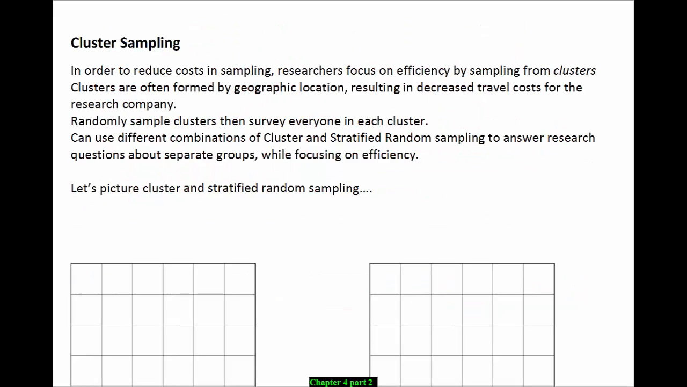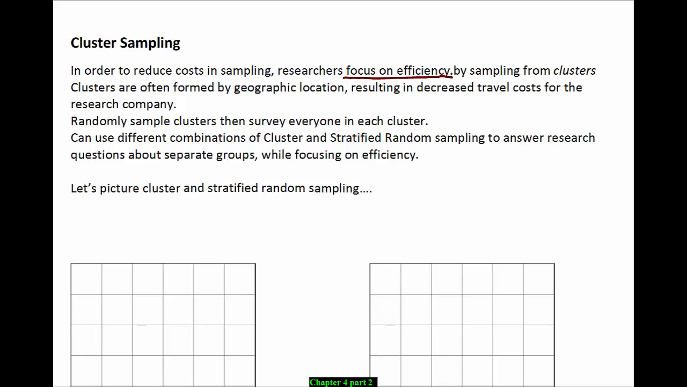We've dealt with stratified sampling, talked about what it is, how to do it, and what to do with the estimates we get from it. Now we're going to talk about cluster sampling. In order to reduce costs in sampling, researchers focus on efficiency by sampling from clusters. Notice that cluster sampling focuses on efficiency. It focuses on saving money, saving resources. Clusters are often formed by geographic location, resulting in decreased travel costs for the research company. We randomly sample entire clusters, then survey everyone in the chosen cluster.